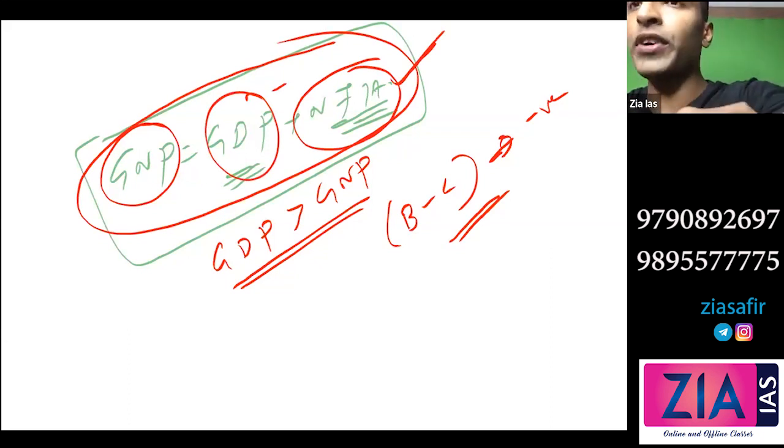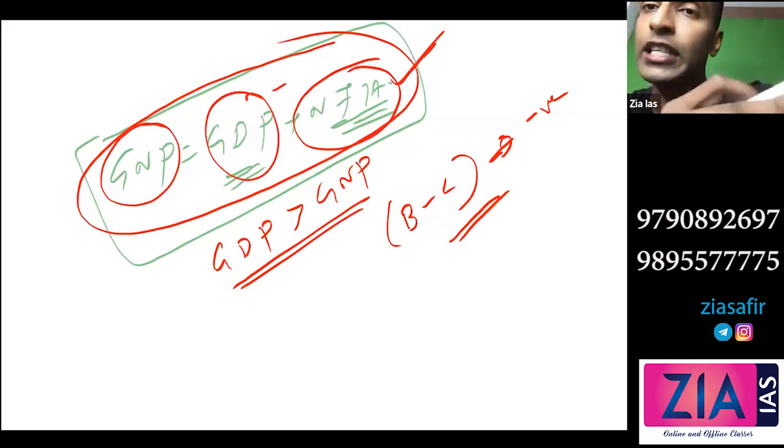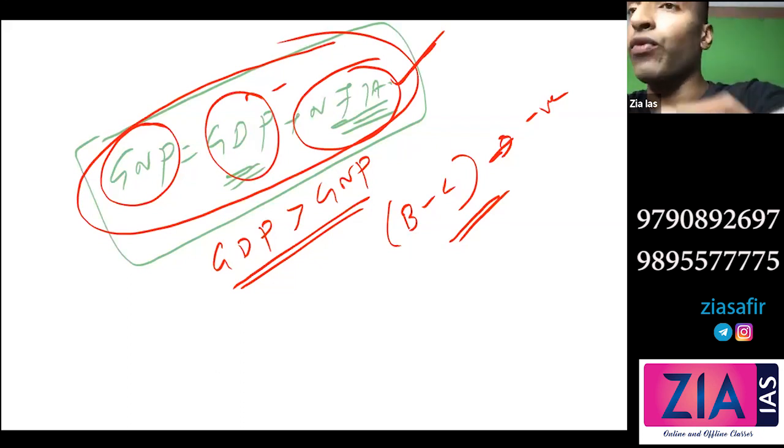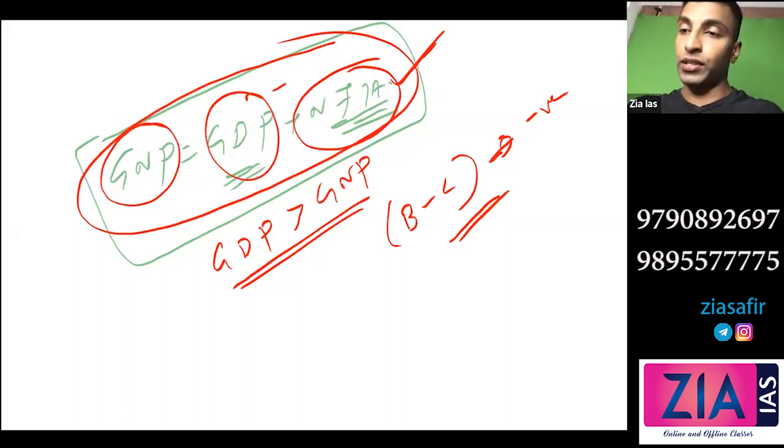So it is specific to the Indian context. In India, GDP is greater than GNP. The reason is this: NFIA is negative. Theoretically speaking, GNP should be greater, and that is desirable. But in India's case, GDP is greater. So I hope you understood this. Okay. Now, can we move on to the concepts? I hope this much is clear.